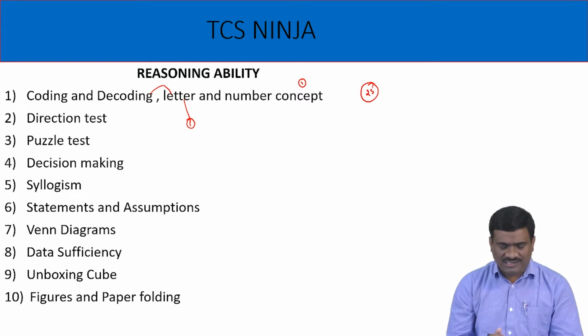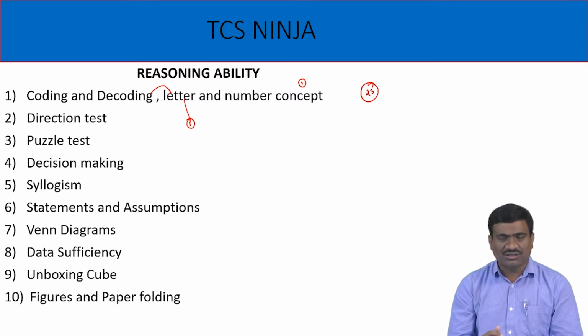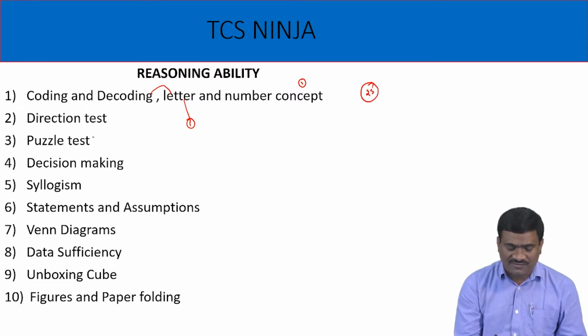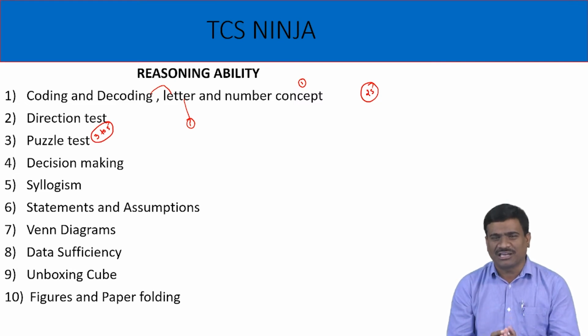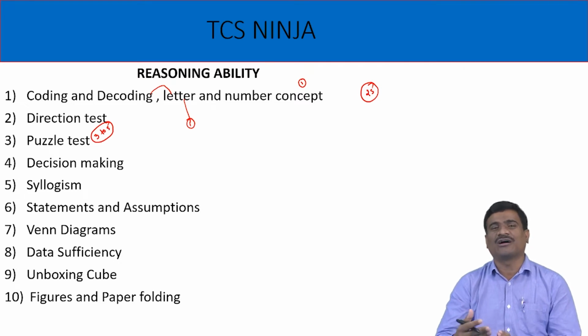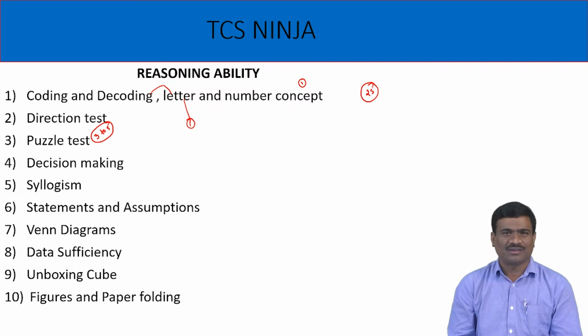Second, direction test. Third one, puzzle test. This is very, very important, 3 to 5 marks only for the puzzle test topic. One of the most important topics in reasoning ability, that chapter is called puzzle test or analytical reasoning or data arrangement.